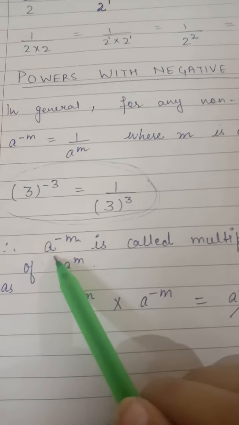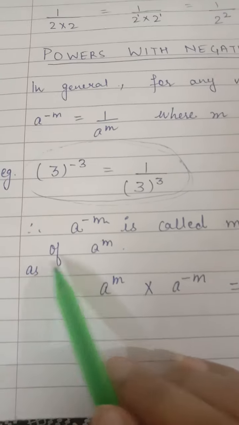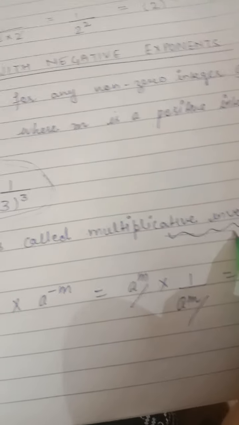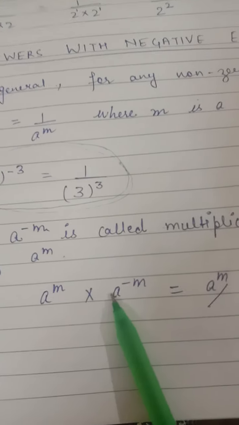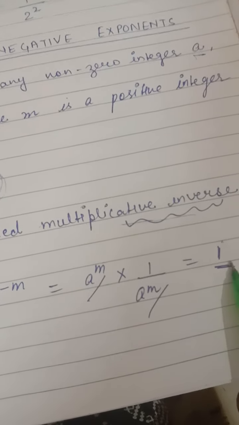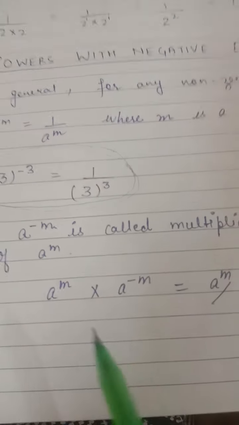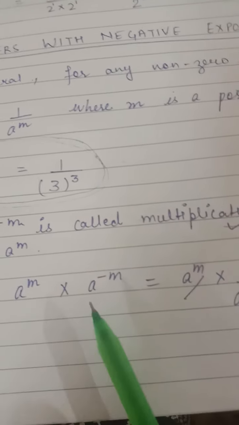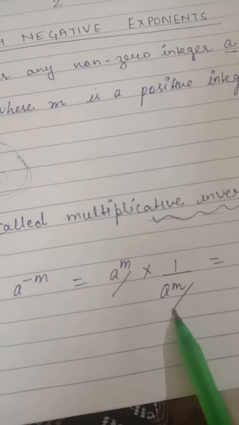You can say a raised to the power minus m is called the multiplicative inverse of a raised to the power m. You know what is the multiplicative inverse? You already seen this definition of multiplicative inverse कि अगर हम किसी नंबर को उसके इन्वर्स के साथ, रेसिप्रोकल के साथ multiply करते हैं and after that we are getting one, the multiplicative identity, so that number is the multiplicative inverse. तो अगर मुझे given है a raised to the power m into a raised to the power minus m, तो a raised to the power minus m को I can write 1 upon a raised to the power m.